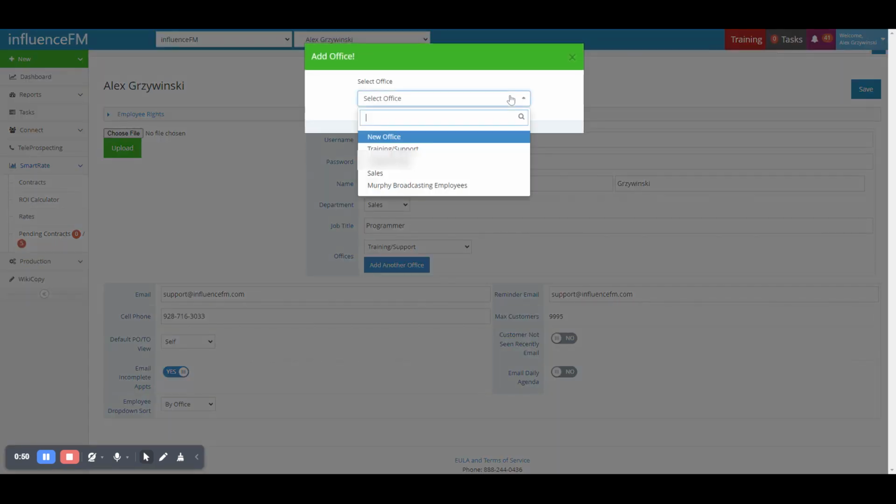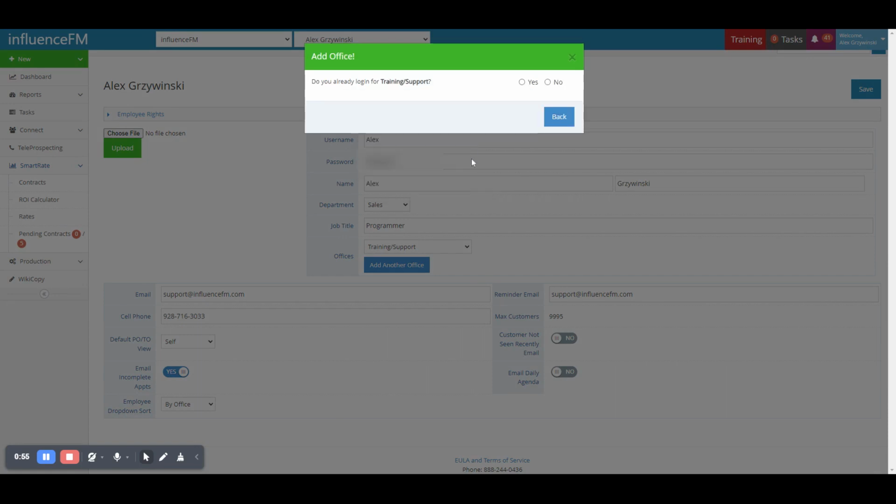If you have multiple logins, you can choose the add another office button. And then once you do that, you can choose what other office you are under. And if you already have a login for that, you will be prompted to enter the username and password for that. If you don't, but you would like to have a separate profile under that office, if you choose no, then it will be created for you.